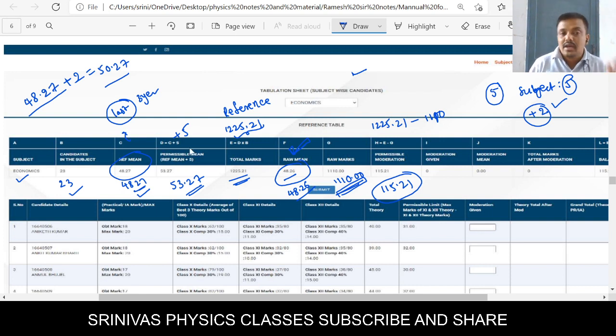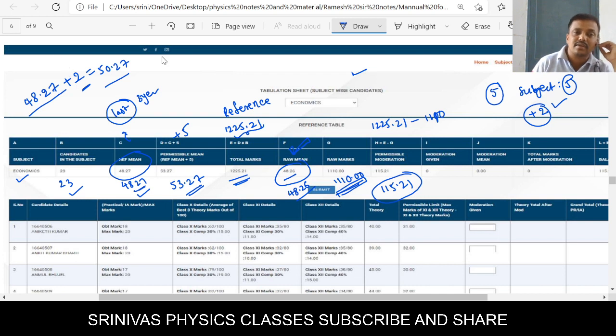For example, if for every subject you increase the subject average by 5, then in the overall result the total average is increased by 5, but that is not permissible. That's why individually you can increase by only 2 from the reference mean, not 5. Sometimes in one subject you can increase by 1 only, and in another subject you may increase more.